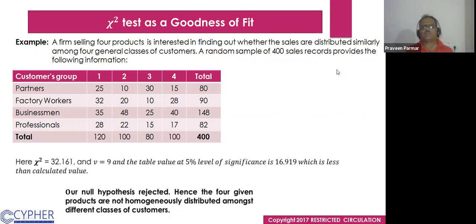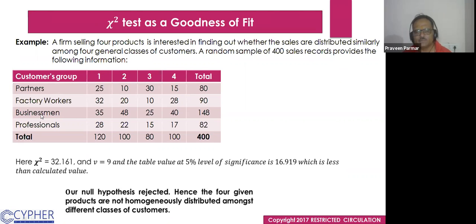A random sample of 400 sales reports provides the following information. It is related to homogeneity. There are 4 classes of customers: the partners, the factory workers, the businessmen, and the professionals. And the firm sells 4 products, 1, 2, 3, 4.